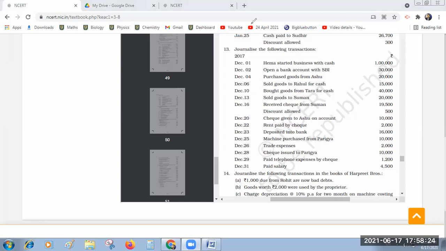It is opened, not open. Past tense. Already she opened. Hema started business with cash. She opened a bank account with SBI. Now, what is the journal entry for this one? You tell me. Opened a bank account with SBI. What is its journal entry?